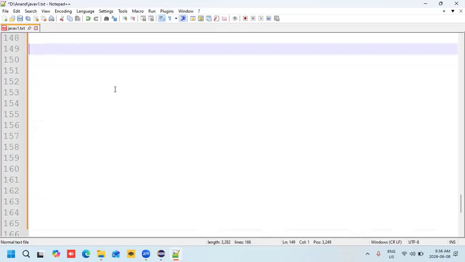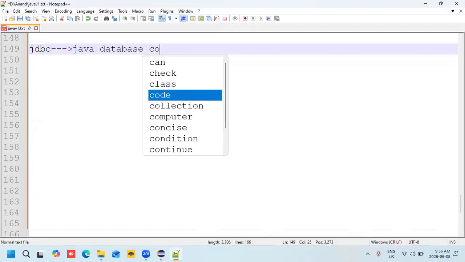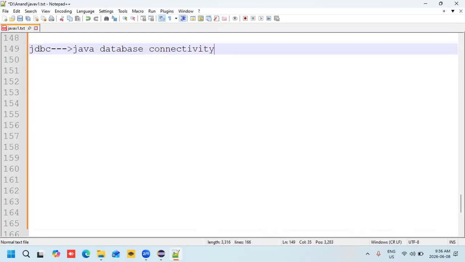Okay. So what do you mean by JDBC? JDBC stands for Java Database Connectivity. Why do we require Java Database Connectivity?